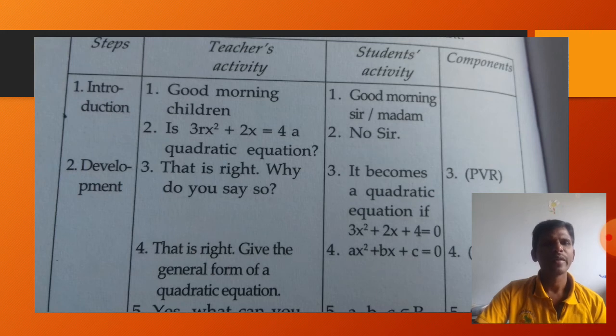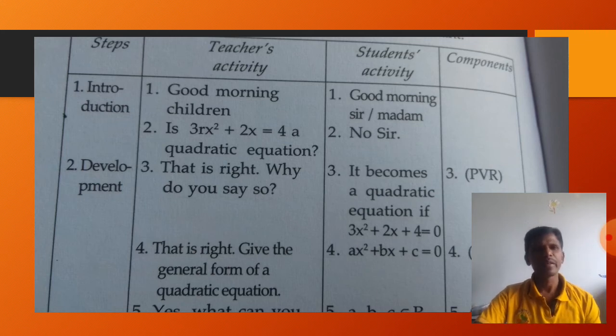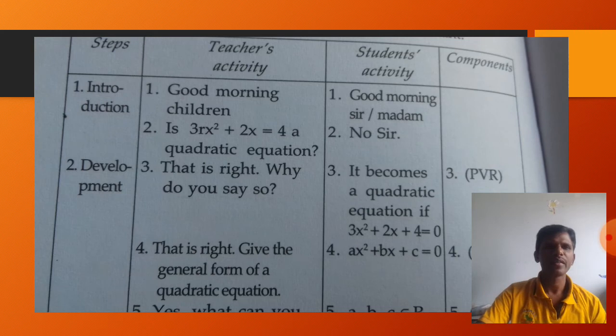The only required TLM is the chart, with different colors and in a very attractive way, to attract the students, to involve them in the classroom actively, and to make the class lively. Whenever the TLM is required as a model, we have to prepare the model, but it is not possible to prepare a model for the quadratic equation. So we go with only the chart, with the quadratic equation, sum, product, and the nature of the determinant, and we will discuss all these things in this lesson plan.